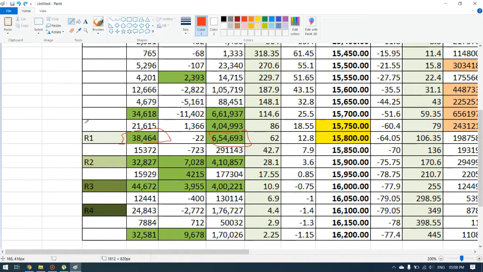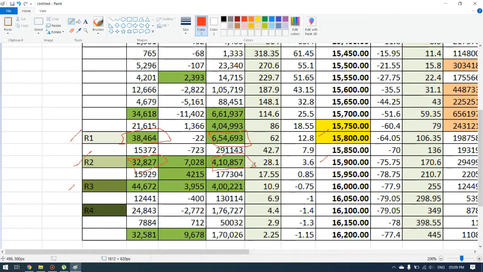Then the second resistance is at 15,900, and here the open interest is 32,827 and the volume is 4,10,857. This will be our second resistance.